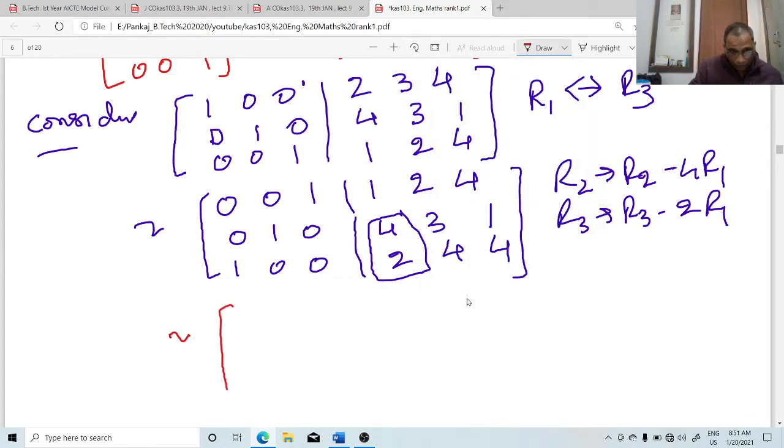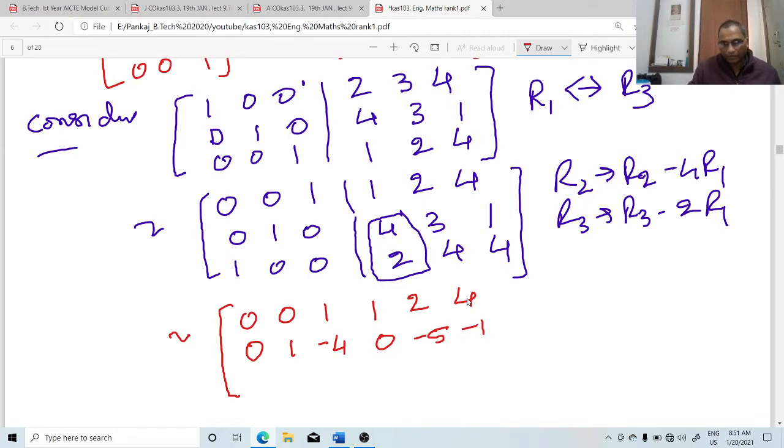This is equal to 0, 0, 1, 1, 2, 4. 4 times minus, do it. 0, 1, minus 4, 0. 3 minus 8, that is minus 5, 1 minus 16, that is how much? Minus 15. Okay, 2 times minus, do it. 1, 0, this is -2. And this 2 times minus: 0, 2 2 is 4, 0, and this -4. We get this matrix.